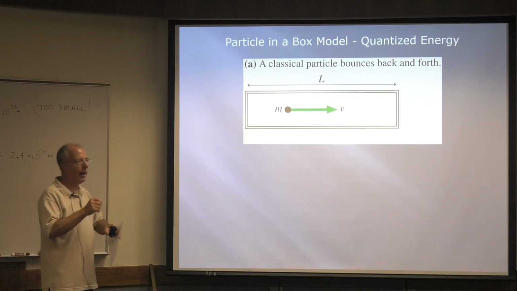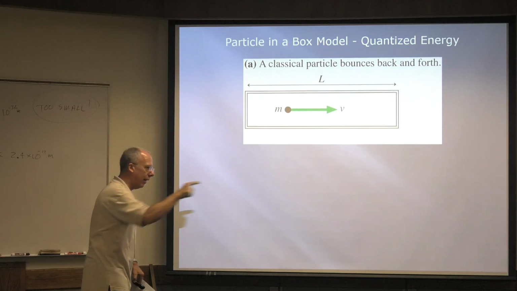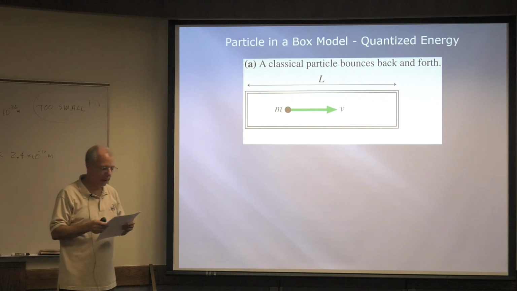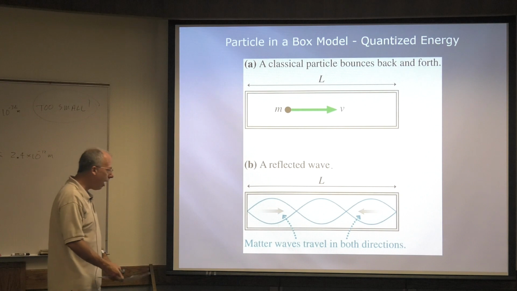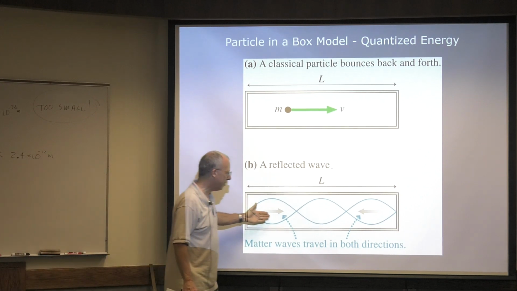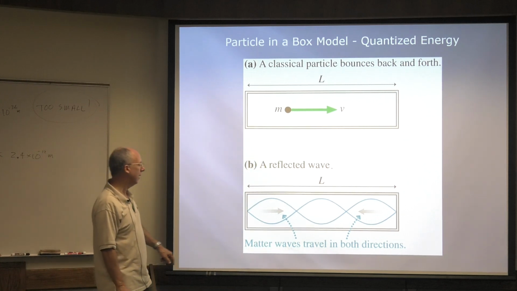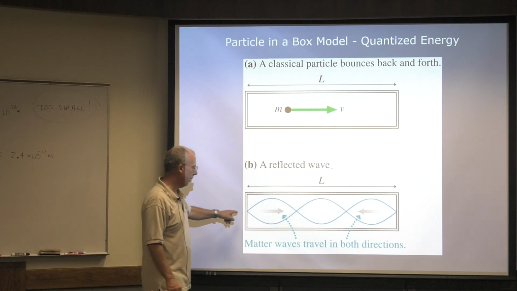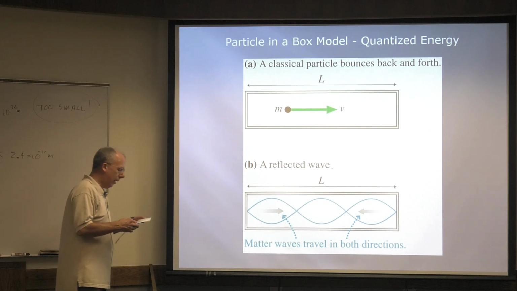Where do we have a wave? You start it off and it reflects back and forth. It's a standing wave, right? It's a standing wave. Okay, so there you go, all right? So it has to be this way, right? Because it's confined, right? The particle is confined to the box. And so the waves just reflect back and forth.